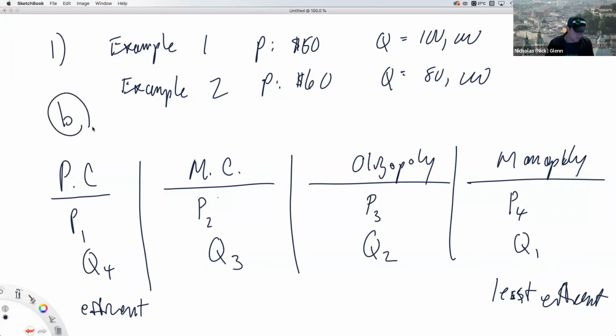And if you look at C and D, it's the same way. You're going from oligopoly to perfect competition or oligopoly to monopolistic competition. Oligopoly is going to have a higher price. Right. So it can't be example 1. That's why it's not the case here. That's kind of how this problem works. This is seeing, okay, do you understand how this works with the prices in comparison to others and the quantities and which ones are more efficient. So make sure you understand that when you're doing a comparison between all these different market structures.